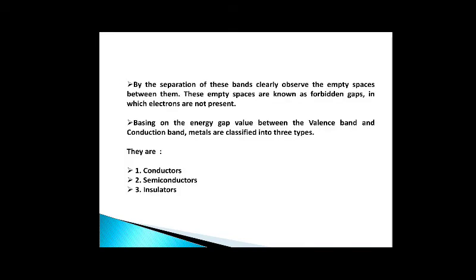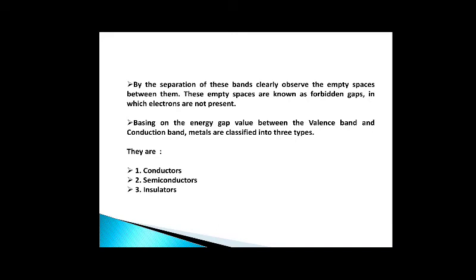By the separation of these bands, we clearly observe empty spaces between them. These empty spaces are known as forbidden gaps, in which electrons are not present. That means, by the separation of the valency band and conduction band, we have an empty space which is known as the forbidden gap.